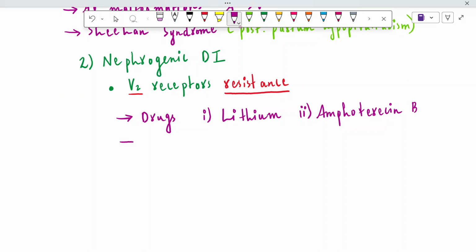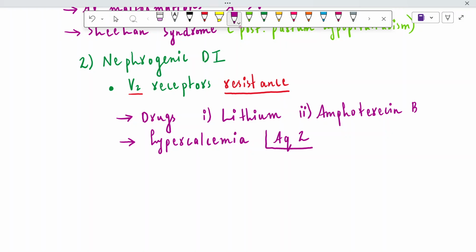The second important cause for V2 resistance is hypercalcemia, and it's very important because when there is a high level of calcium in the blood or in the tubules of the nephron, ultimately this calcium is going to be filtered, and this calcium is going to inhibit aquaporin 2. You know that in case of principal cells, when antidiuretic hormone acts on these cells, it causes the insertion of aquaporin 2 on the luminal membrane.